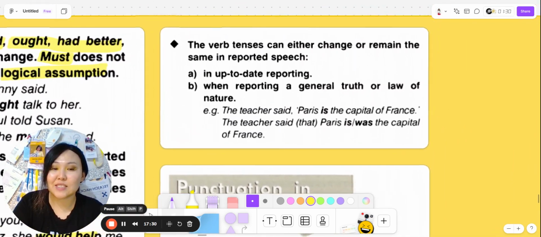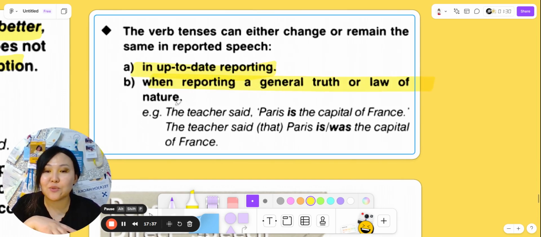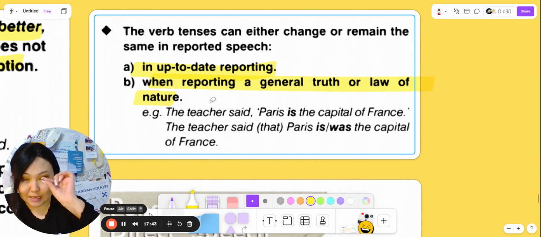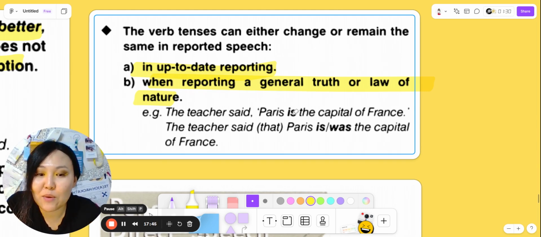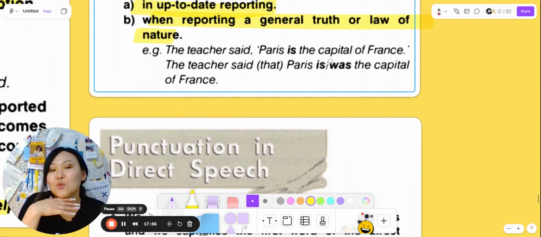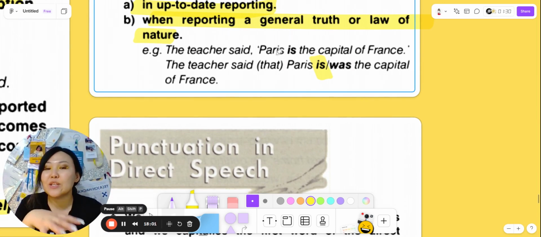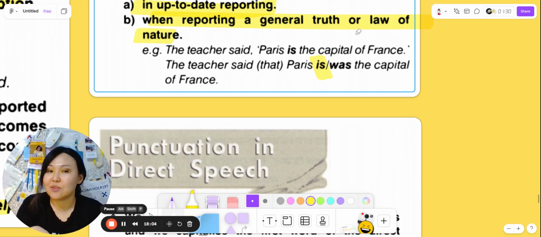Also, the verb tenses can either change or remain the same in reported speech in up-to-date reporting, or when reporting a general truth or law of nature. So, up-to-date reporting, like now: the teacher said Paris is the capital of France, or Paris was the capital of France. You can actually use is because it was just now. Or when you report some kind of general truth or law of nature.